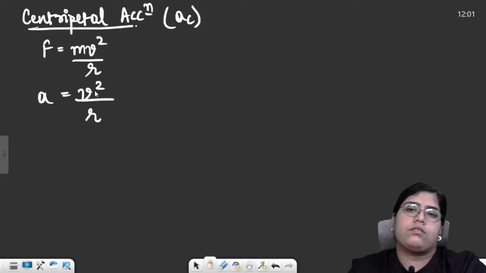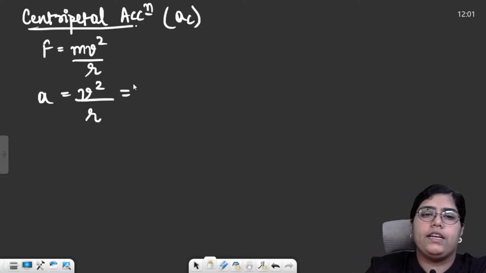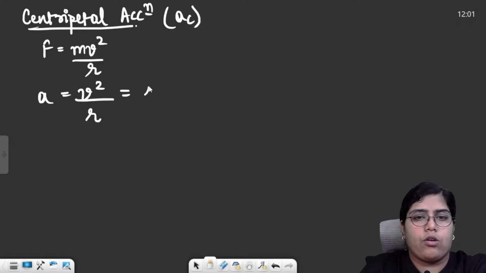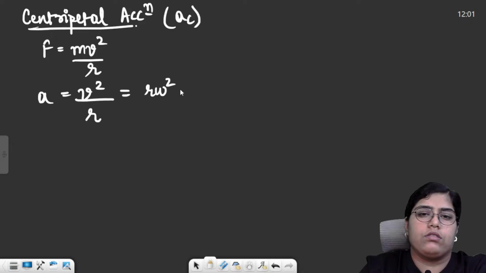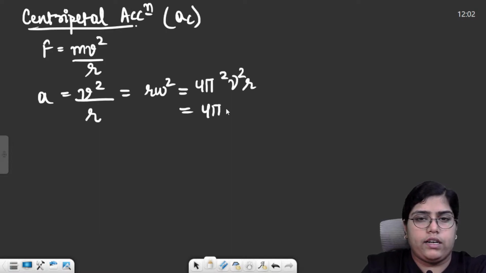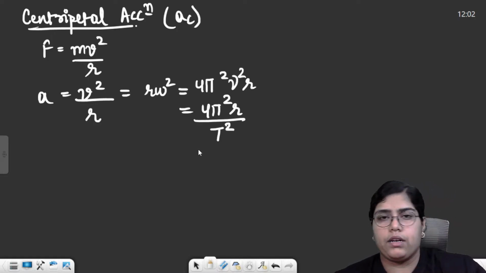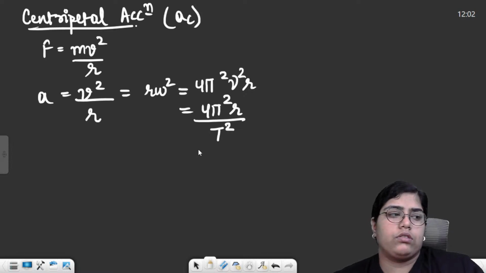Now you can create 2 to 3 versions of this formula. You can substitute v in terms of r and omega, so one formula you can get is r omega square. Then you can also bring in frequency, so 4 pi square nu square r. Then you can also write it as 4 pi square r upon t square if you need to bring in time period. So this was centripetal acceleration.